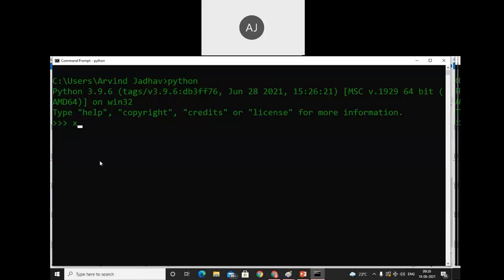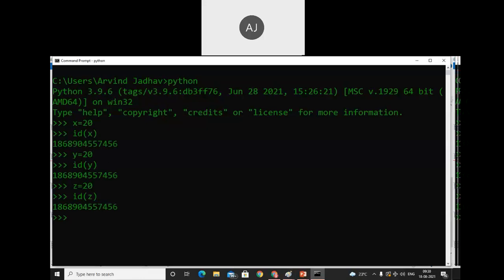So here I am using x is equals to 20, and now I'm trying to print id of x. Then y is equals to 20, and trying to print this y, we get the same address. We get the same address if it is only one object. See, we get the same address. And z is equals to 20, and I'm trying to print the z value. See, the address of all three is the same.